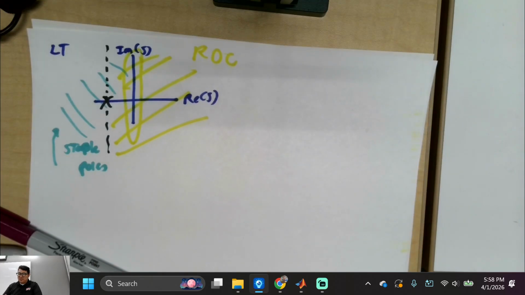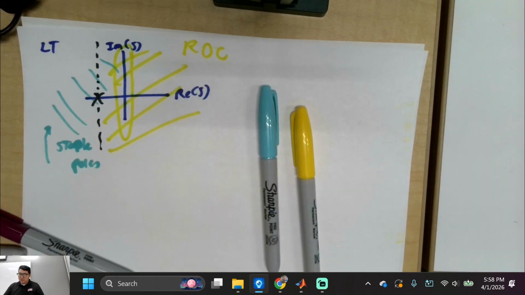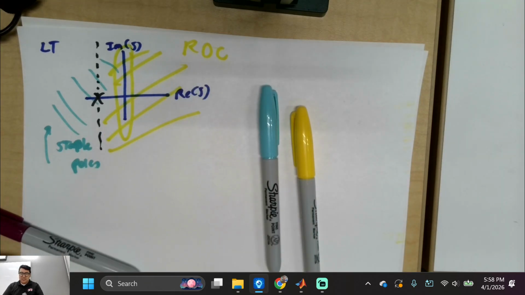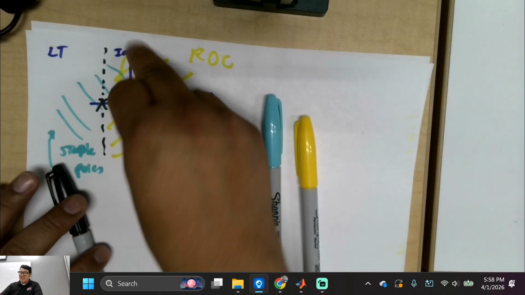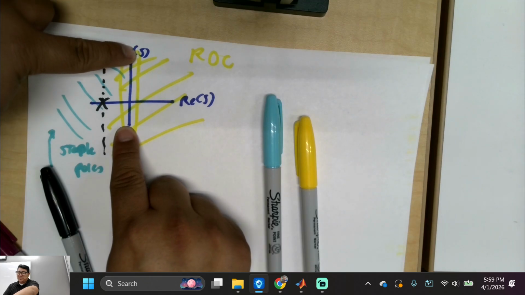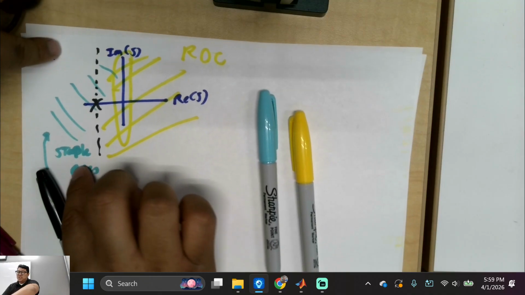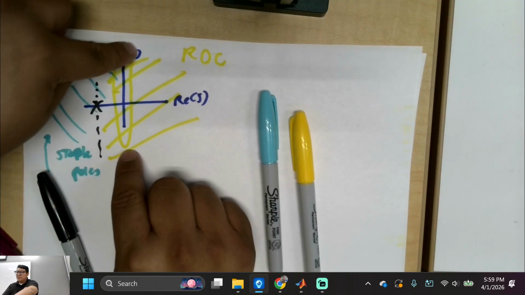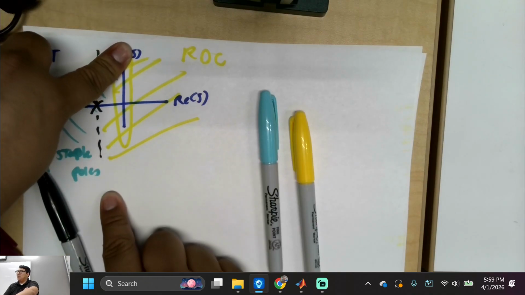Okay, so I'm going to use this yellow, this baby blue, and I'll use this black, okay? So let's just say I got this right here, and for some reason I took this circle and I enclosed it on itself like this. So I have the positive frequencies going up here, and the negative frequencies going down this way.